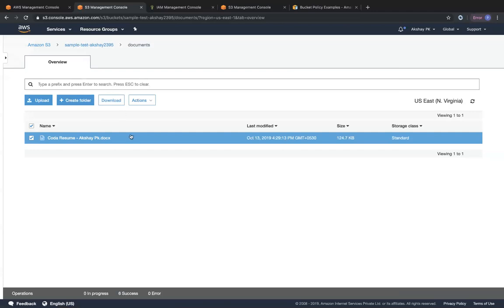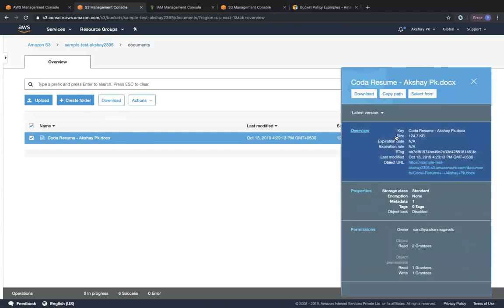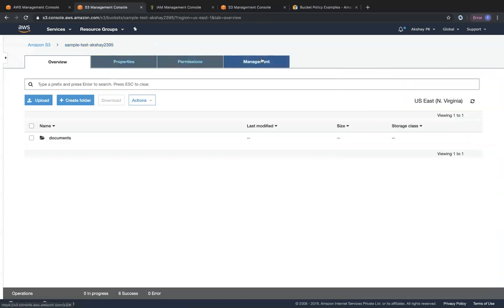Similarly, if you want to view the object properties, just click on this object. Automatically, the pop-up will be shown. You can click on the link to download. You can view the permissions. You can view the properties of the object. For the bucket related properties, you have to click on the bucket on top. Then only these tabs will be open.